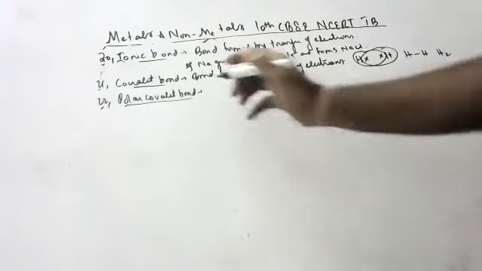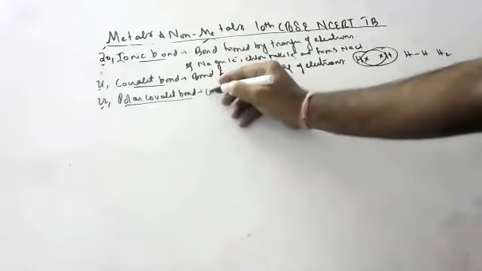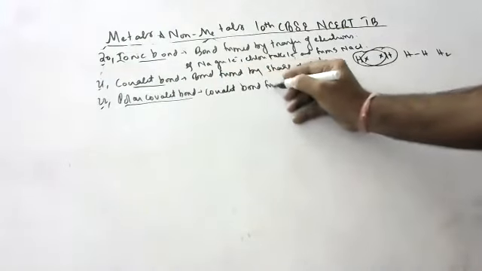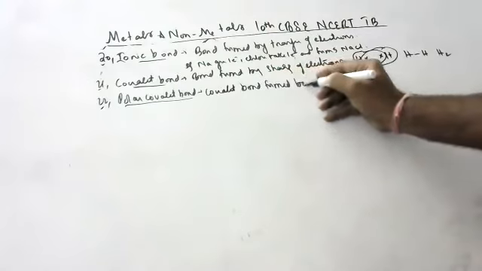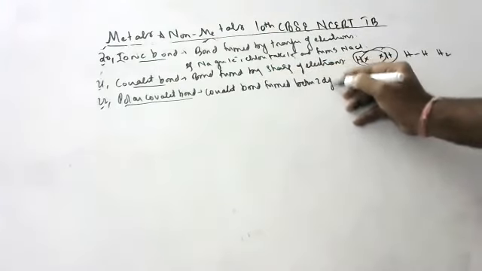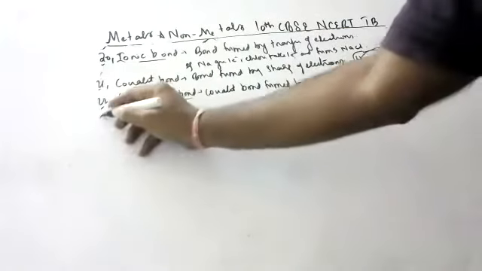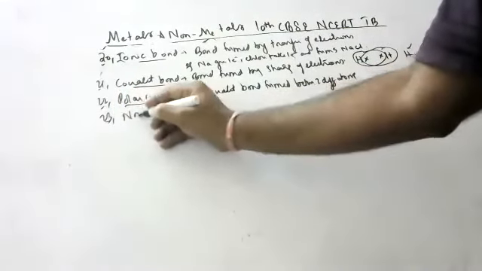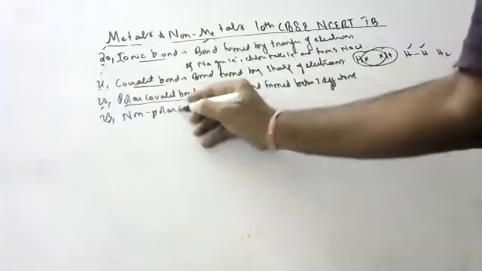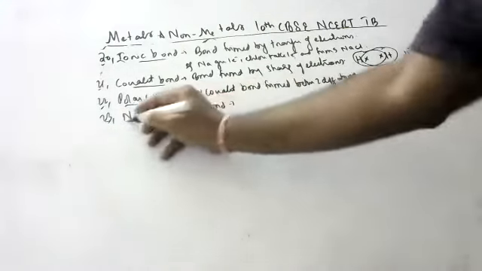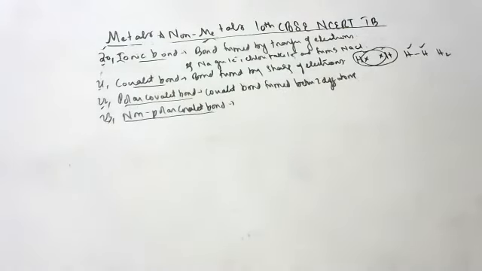Okay, so children, polar covalent bond means covalent bond formed between two different atoms. If the same atom is there, non-polar. I will tell, children, don't worry. Very, very important. Try to understand. If you understand, it will be useful for your future, children.